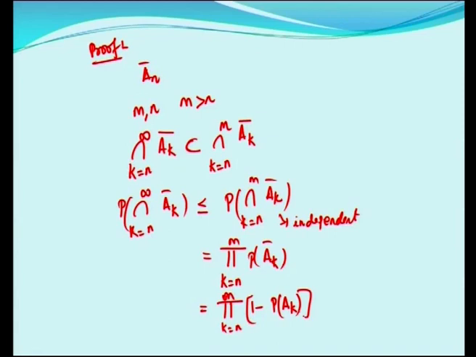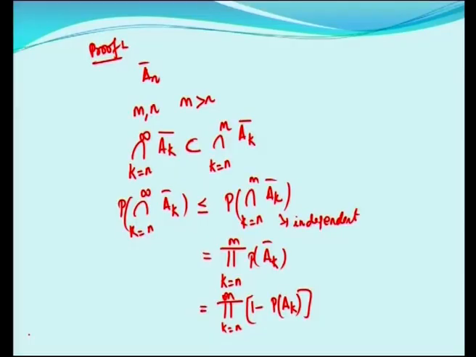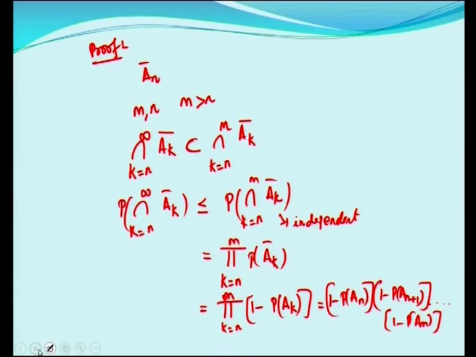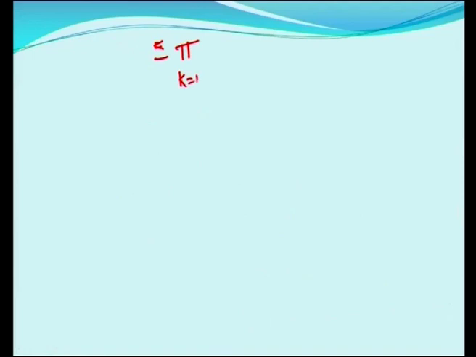Therefore, 1 minus P of An into 1 minus P of An plus 1, into 1 minus P of An plus 2, etc. It goes ultimately to 1 minus P of Am. And this is less than or equal to the product of their exponentials, the product k is equal to n to m e power minus P of Ak.